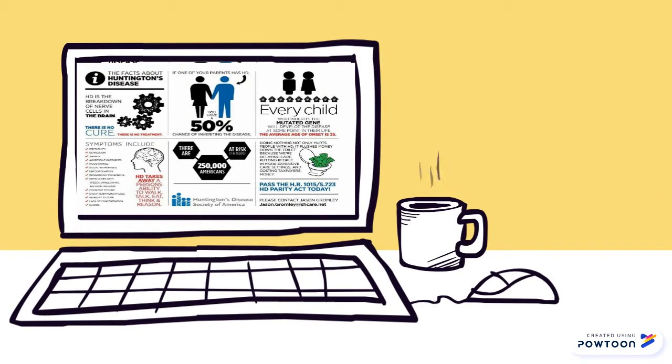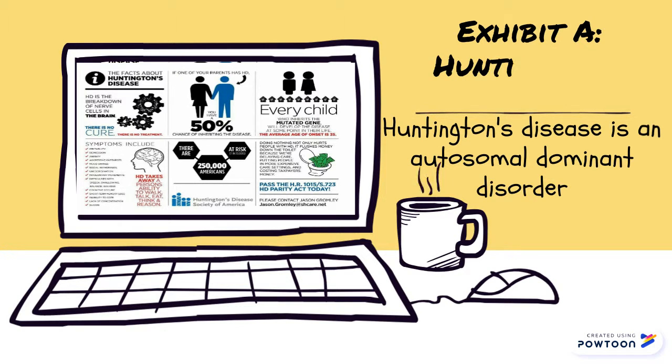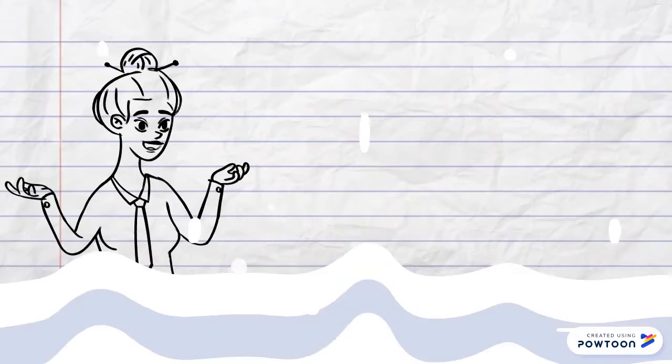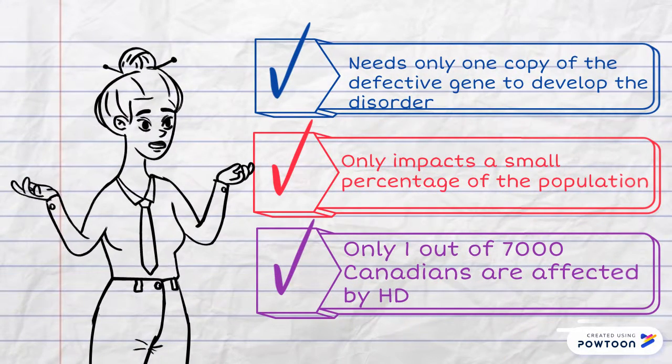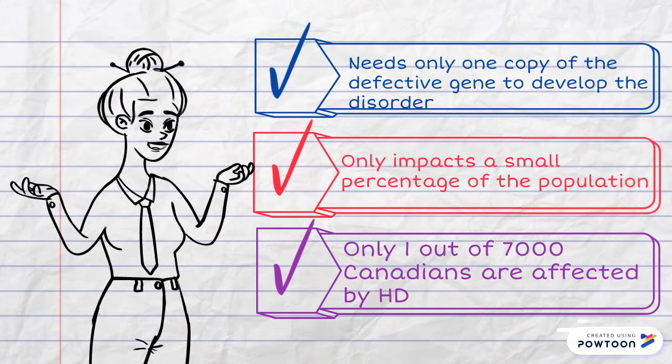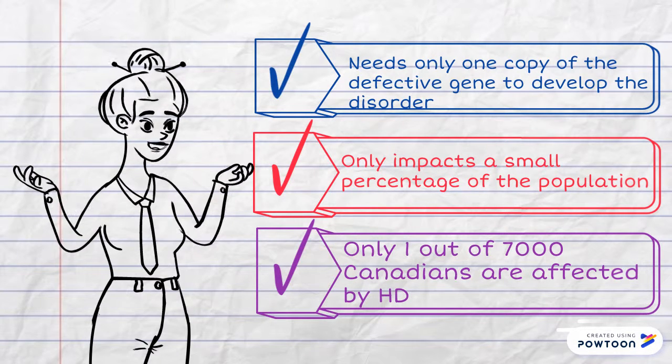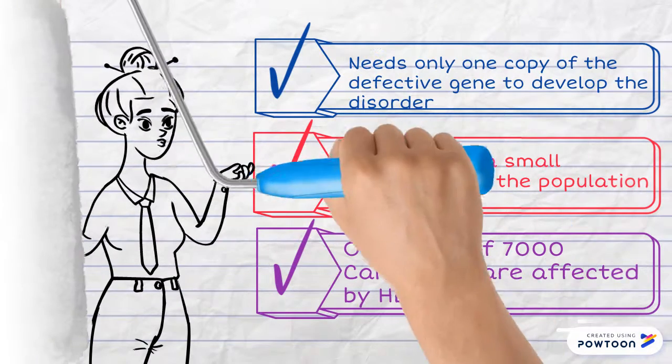Huntington's disease is an autosomal dominant disorder causing the progressive breakdown of nerve cells within the brain. Even though Huntington's disease is caused by a dominant allele, it only impacts 1 out of 7,000 Canadians, which is a significantly small percentage of the population.